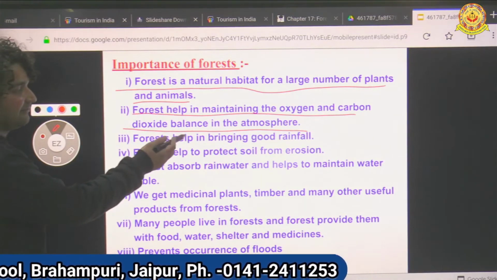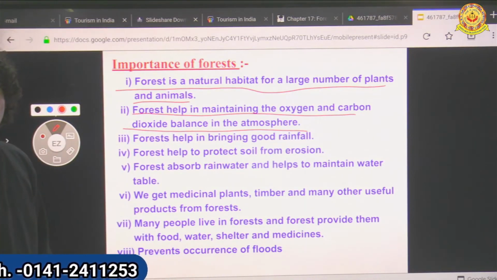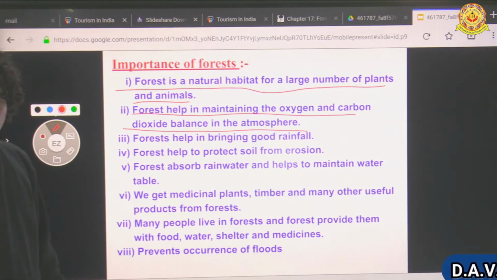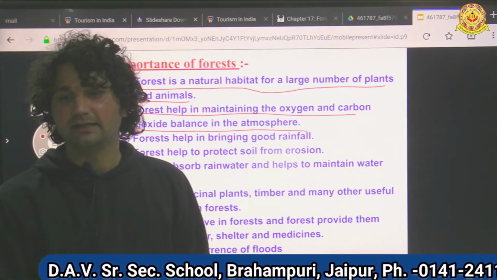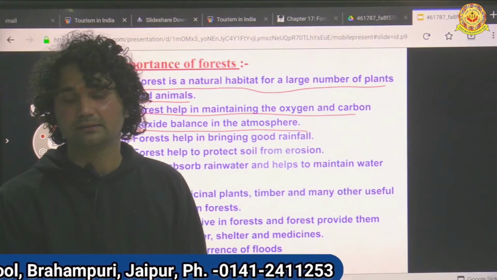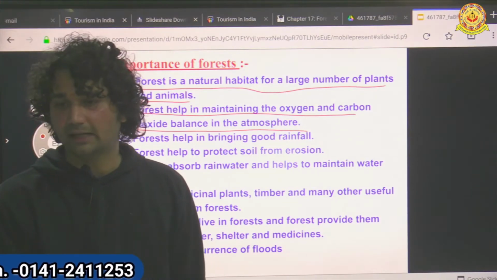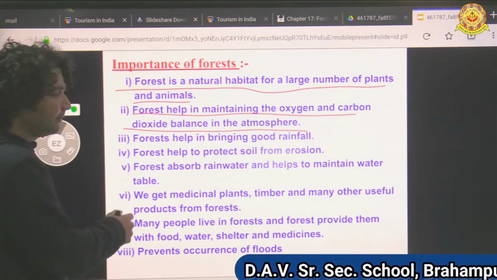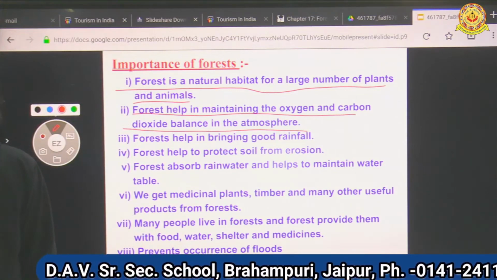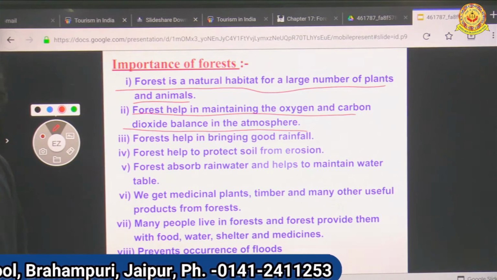Now forest helps in bringing good rainfall. Many times you have seen that in the forest we get rainfall at any time because of the number of trees there.